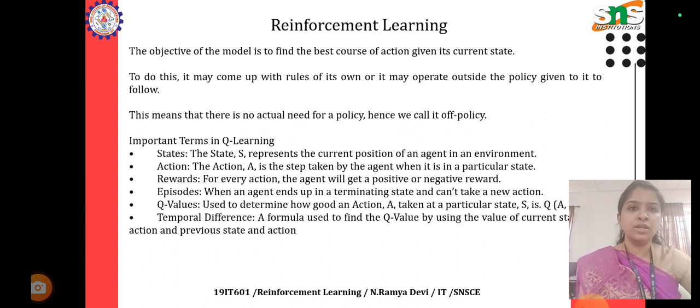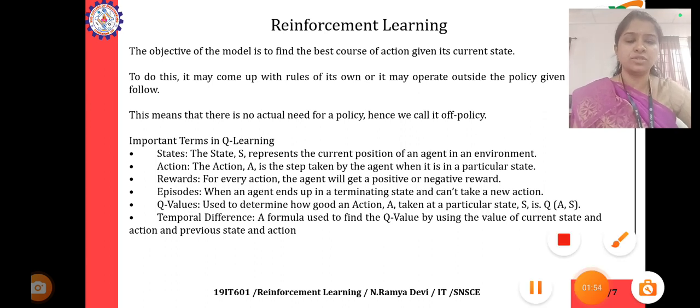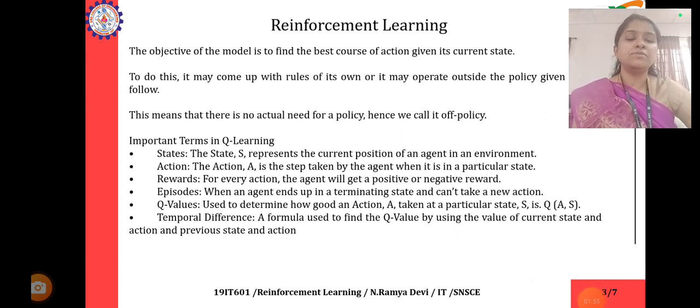Important terms in Q learning. The state S represents the current position of an agent in an environment. The action A is the step taken by the agent when it is in a particular state. Rewards: for every action, the agent will get a positive or a negative reward. And here come the episodes: when an agent ends up in a terminating state and can't take a new action.